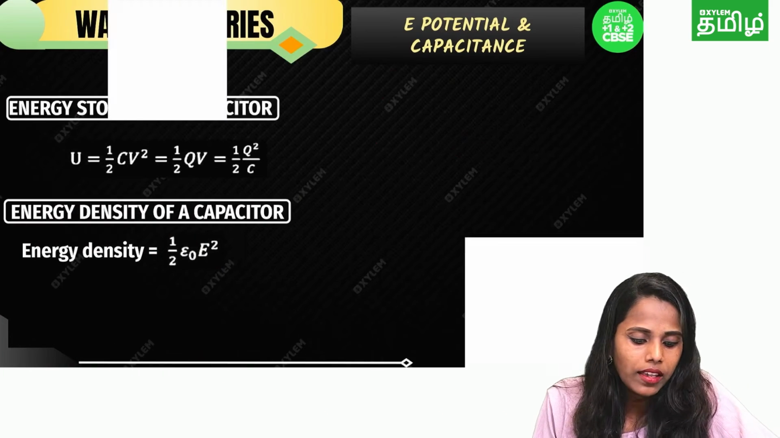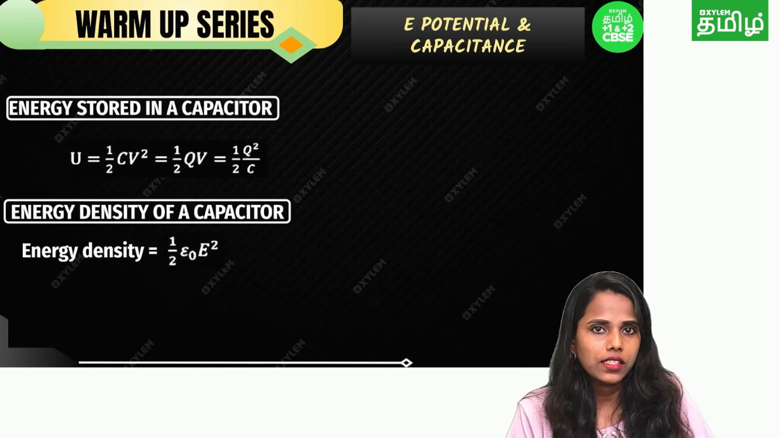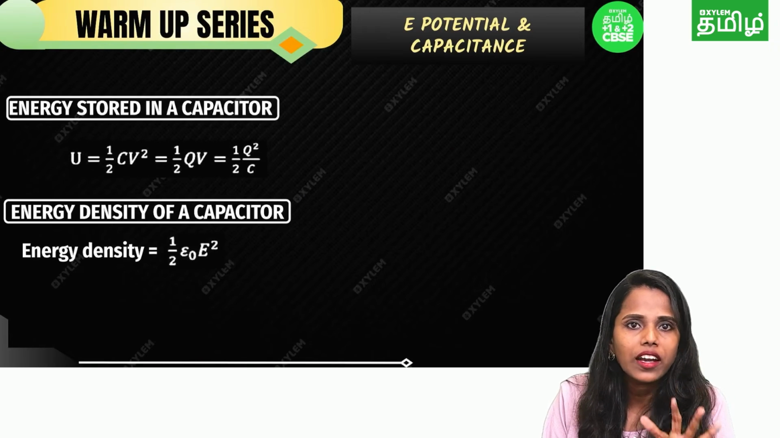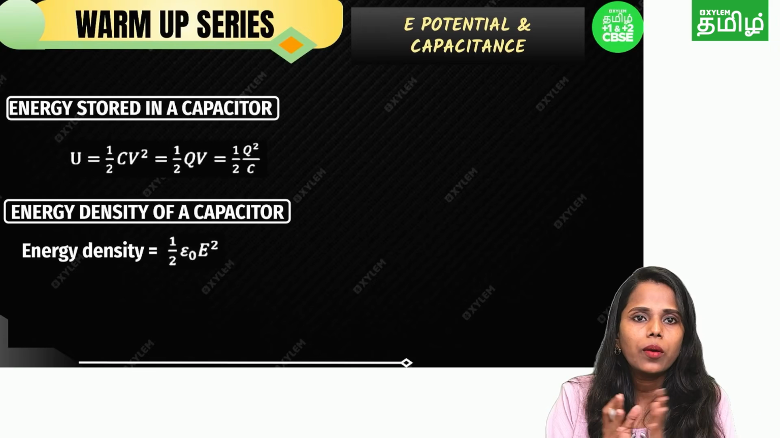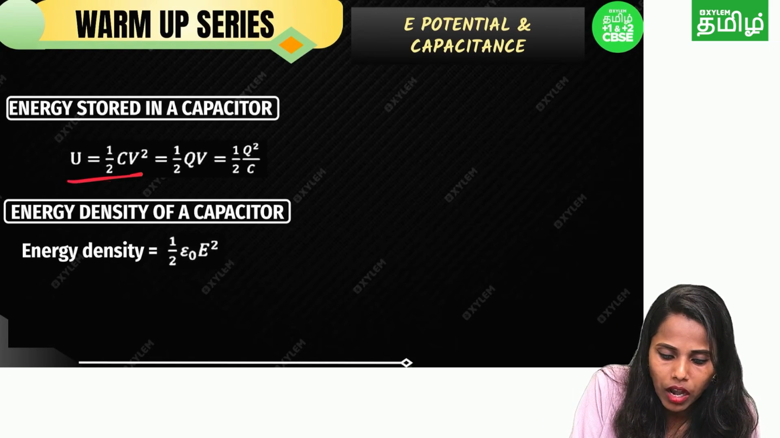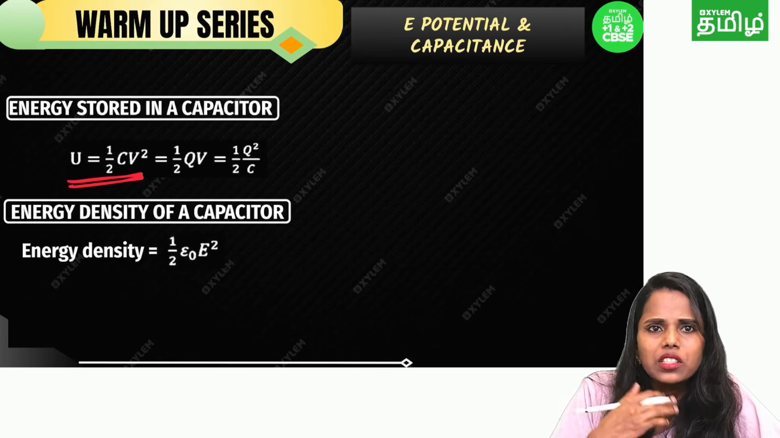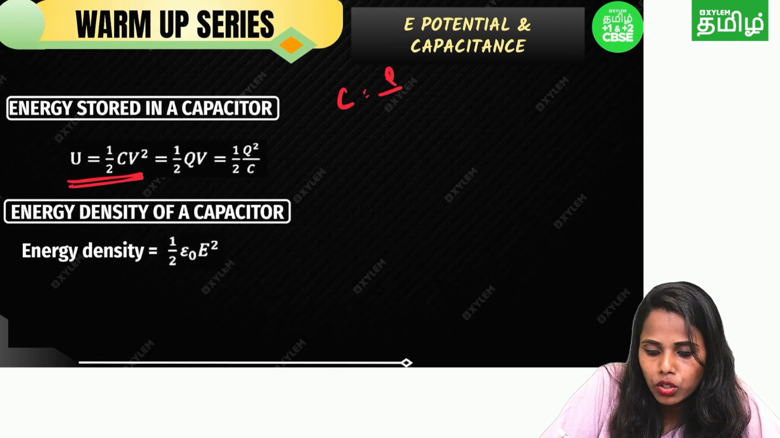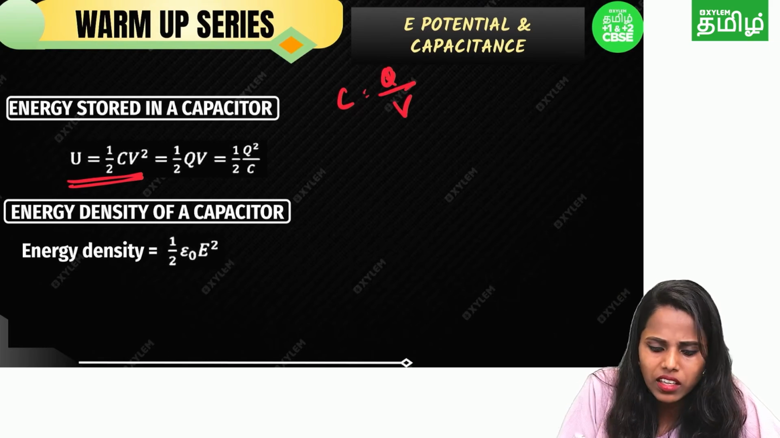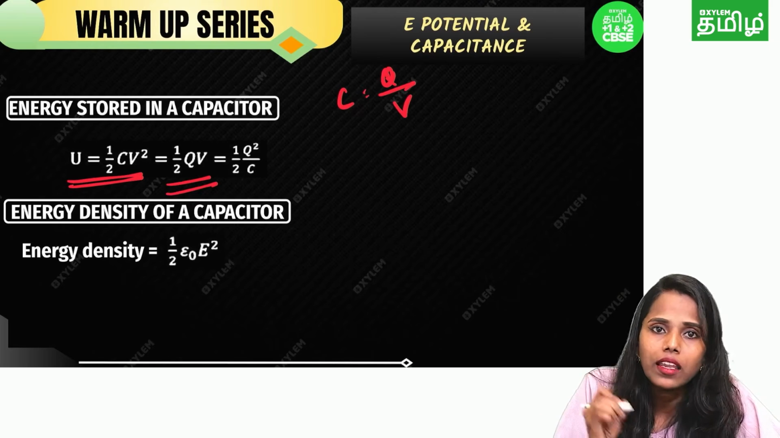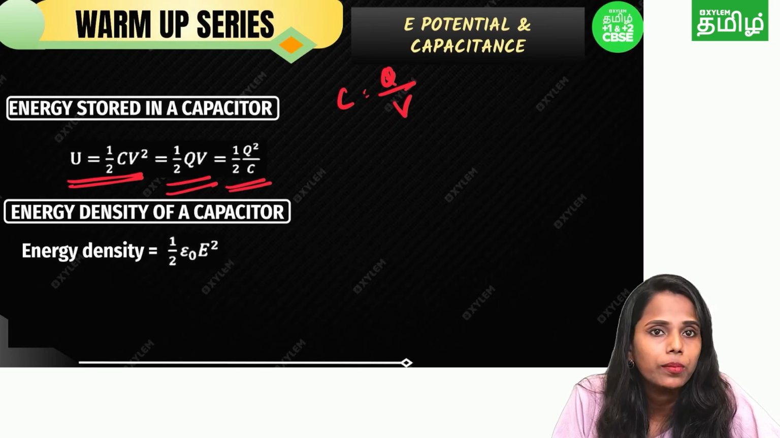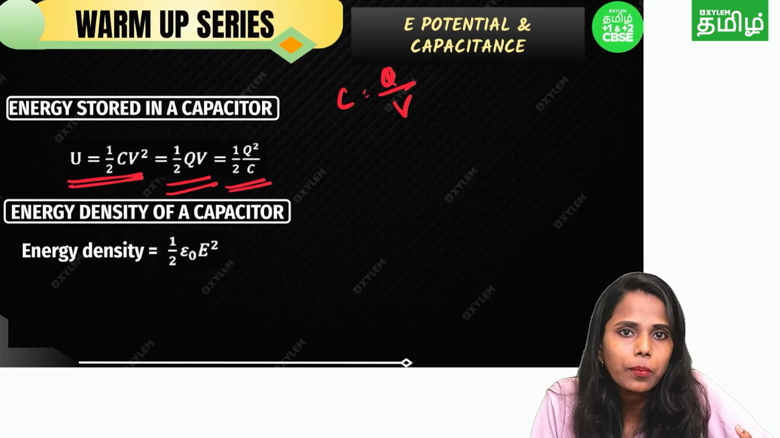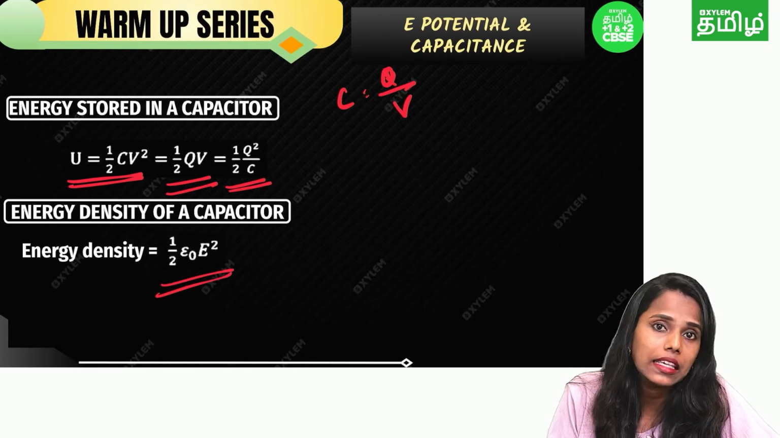Got it? Next, energy stored in the capacitor. In order to store energy we are using the capacitor. The formula is U is equal to half CV square. Rearrange using C is equal to Q by V, you will get half QV. Again rearrange it, you will get half Q square by C. Then energy density of the capacitor is half epsilon naught E square.